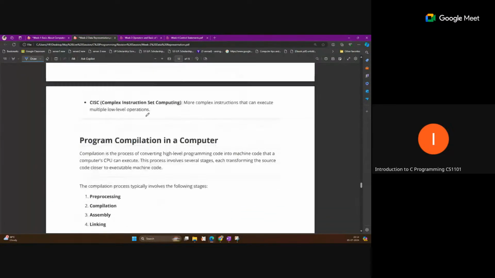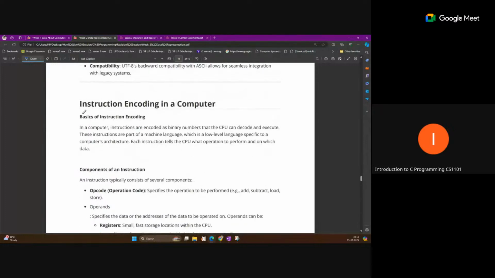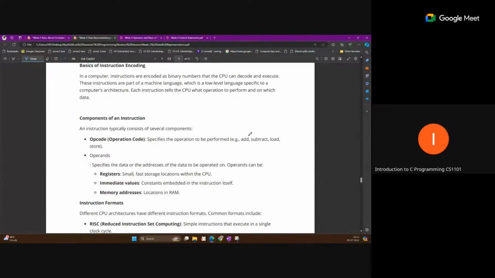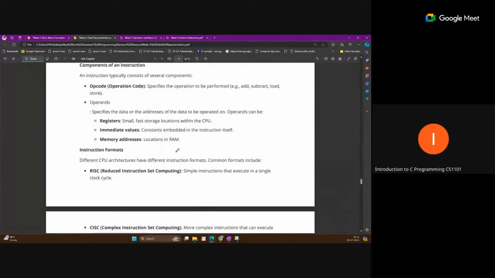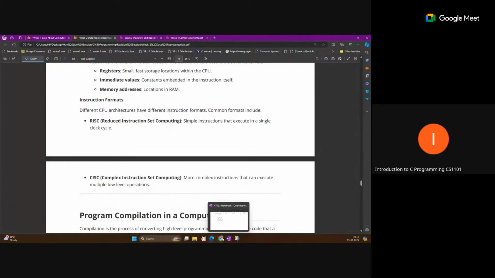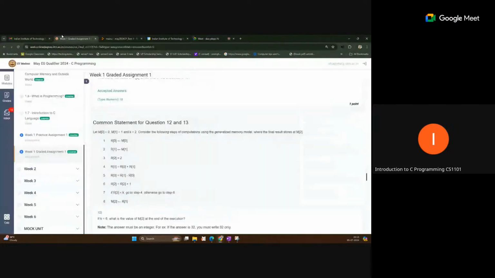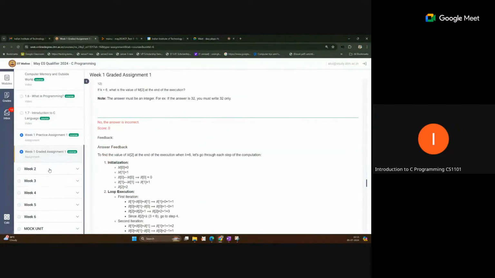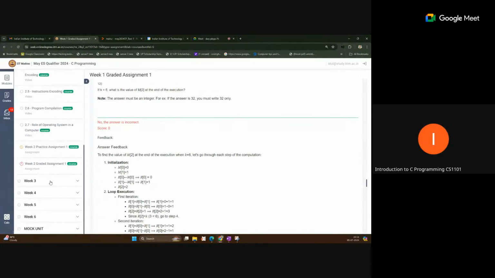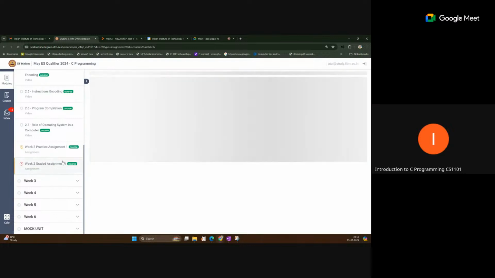For instruction encoding, it just gives some idea of what the code is, but do not try to remember all these things. We are not expecting you to remember the opcodes or instructions. If any question is asked, as in your assignment, we have already given the meaning of each instruction, so you can ignore the instruction, just read the comment and solve it.